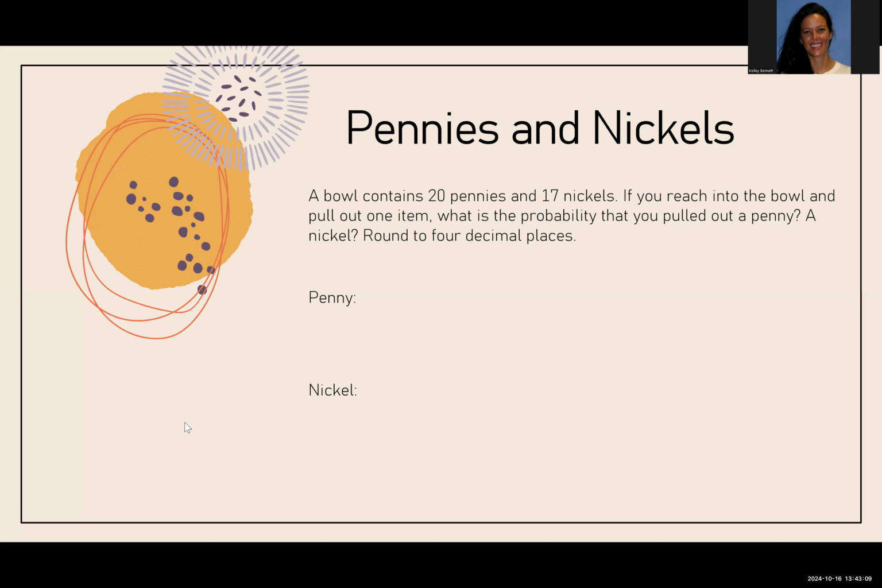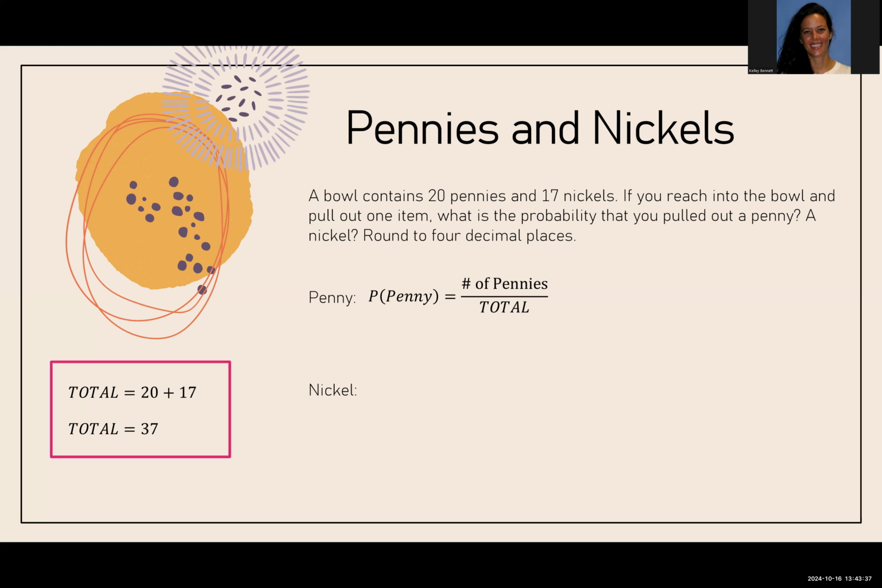In this example, pennies and nickels, a bowl contains 20 pennies and 17 nickels. We're going to reach into the bowl and pull out one item. And we want to know what's the probability of getting a penny or the probability of getting a nickel. So again, this is very similar to the yes-no survey. In order to determine the probability of getting a penny, it's going to be the number of pennies divided by the total number of coins. And so we need to know the total number of coins. So that's pennies plus nickels, 20 plus 17, giving us 37 for our total.